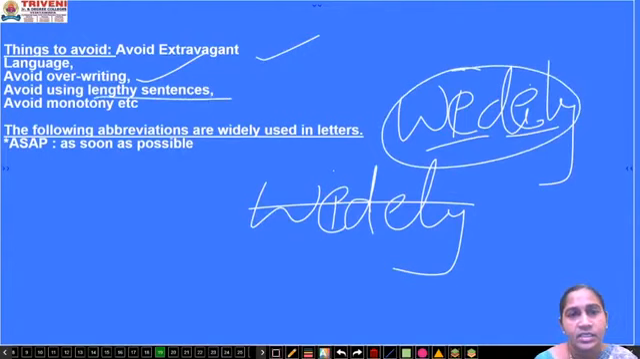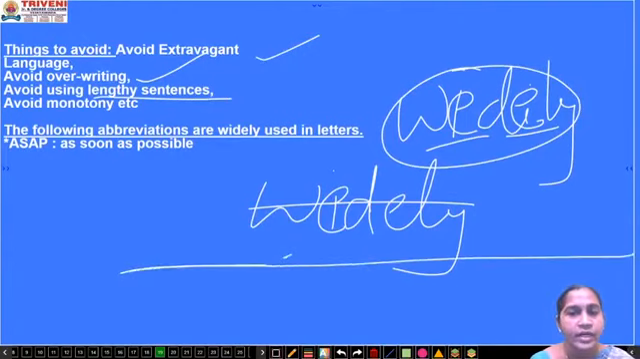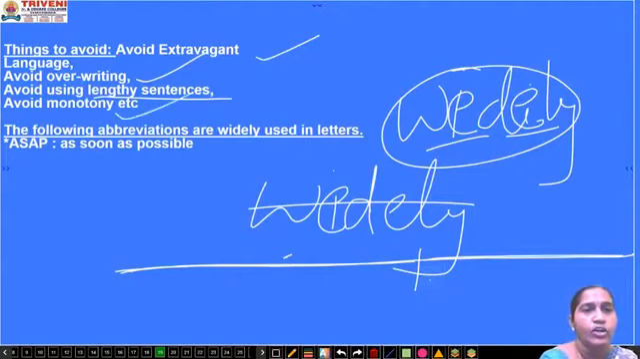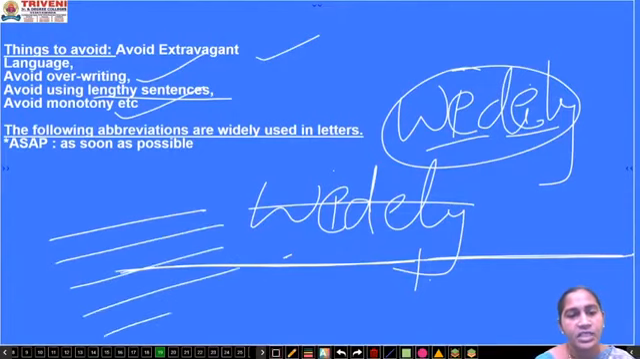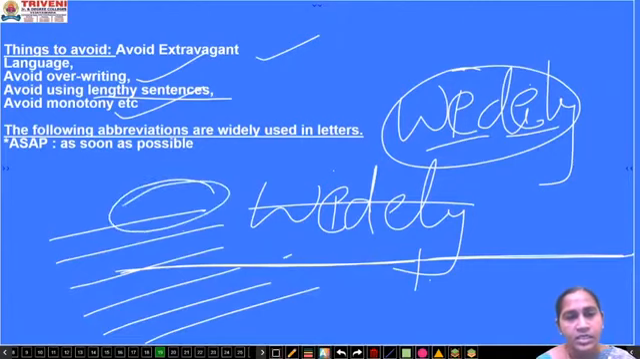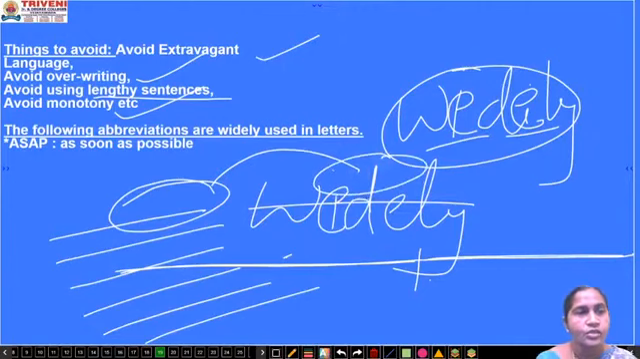Avoid lengthy sentences. Avoid short, I mean write short sentences. Don't go for too long and lengthy, because when the person stops in the middle, he will get half the information, and when he goes to the second sentence, he will forget whatever he has read in the previous part. So avoid these lengthy sentences and avoid monotony. Monotony means repeating the same word again and again, or the same sentence again and again. If you want to repeat the same word in another sentence, go with another synonym, another word, so that it won't show any monotony in that letter.